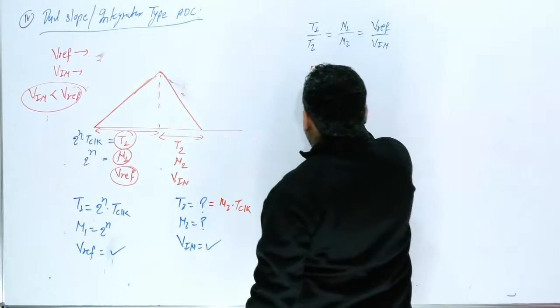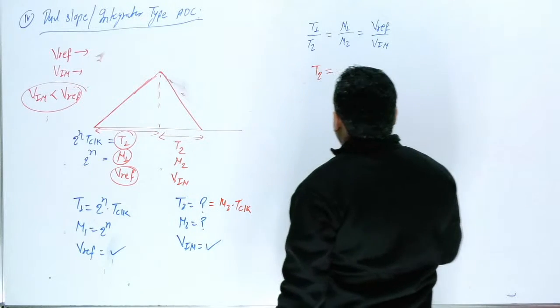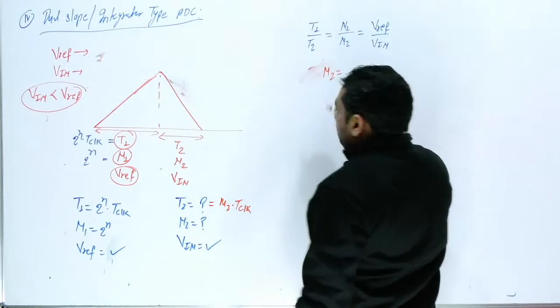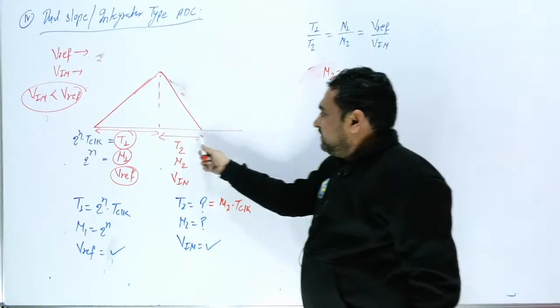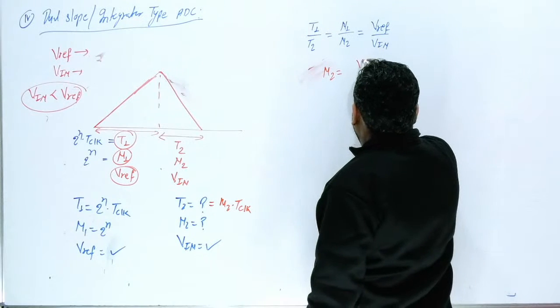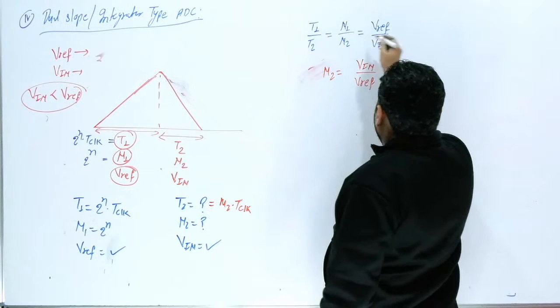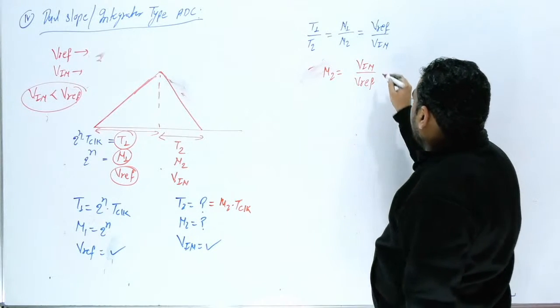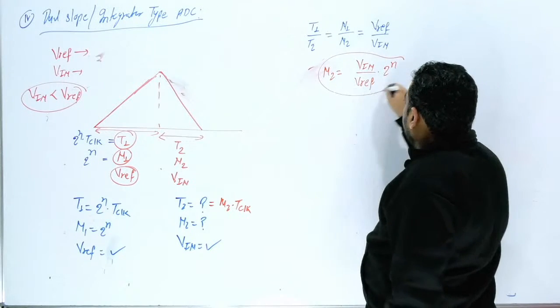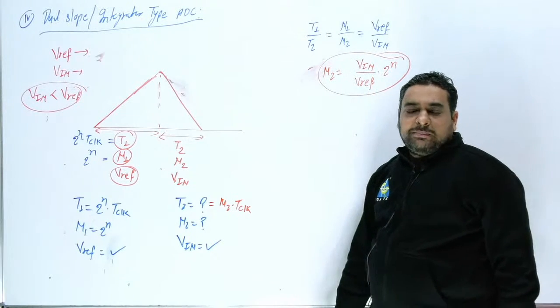Sir, what will be the T2? This T2 you have to calculate, or you can say, sir, N2 you have to calculate. So the number of clocks required in this duration. So N2 you will get here, sir, V in by V reference into N1, and N1 is nothing but 2 raised to power n. So this is the number of clocks required.